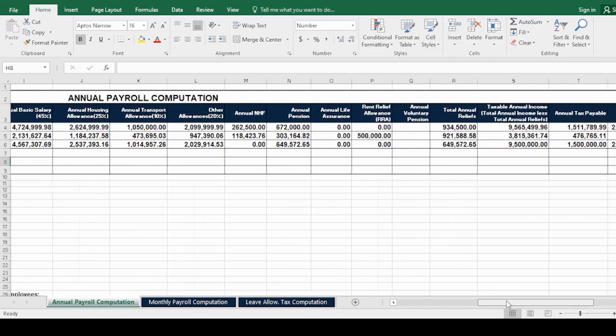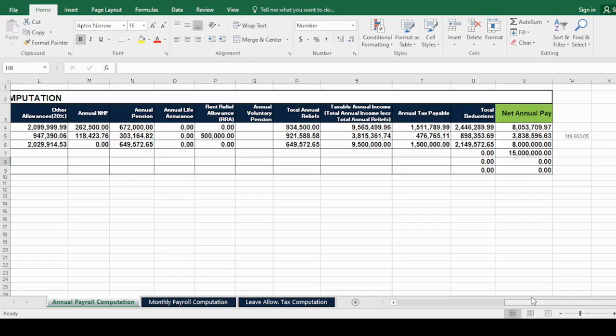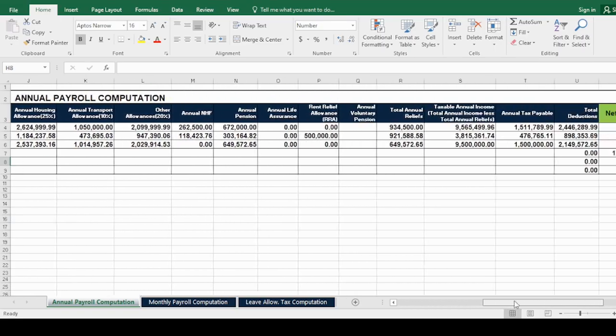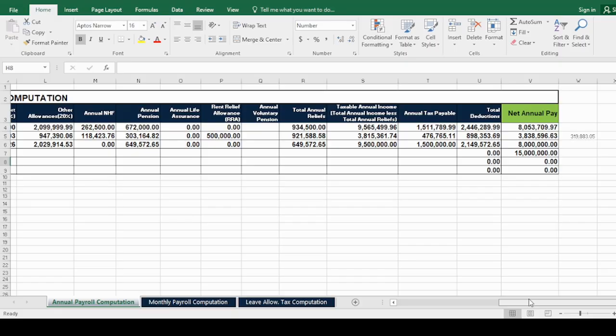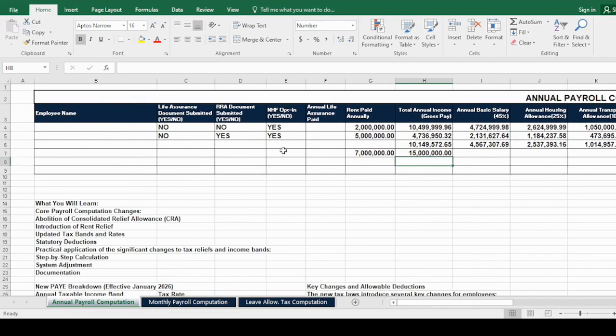So you can see, because I've not indicated a yes or no response for this employee, our total net pay is still 50 million. So let's indicate yes or no. I would like us to use yes here. I would like us to use, so just simply copy and paste. So also use yes here also.